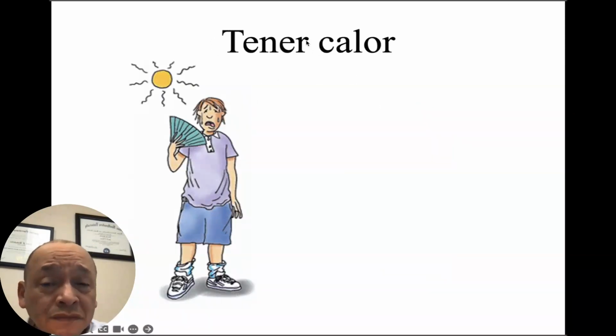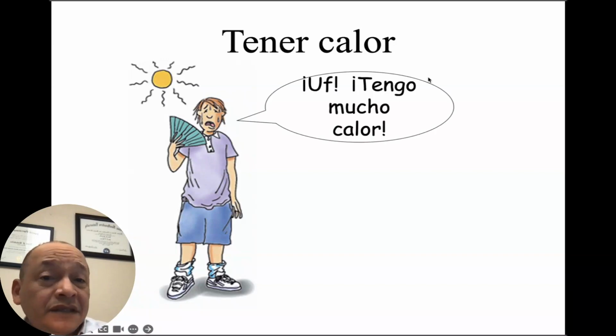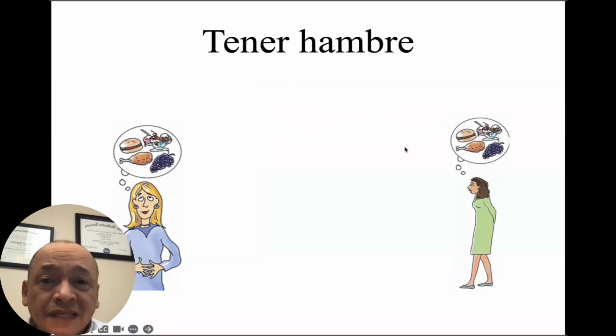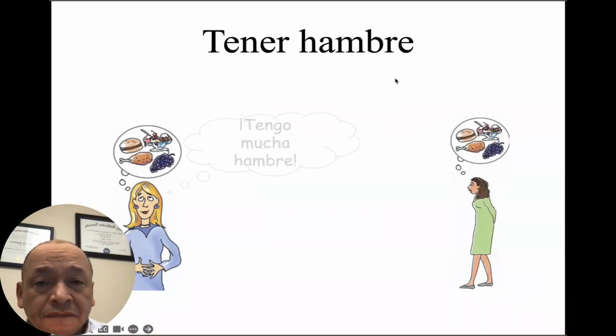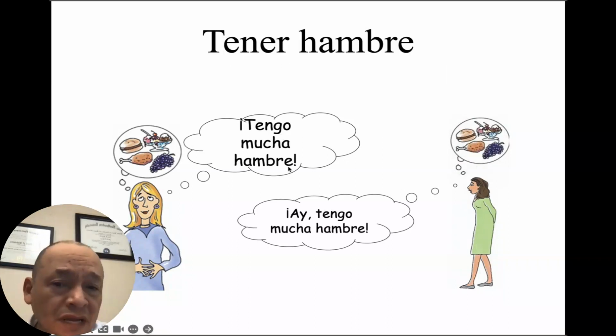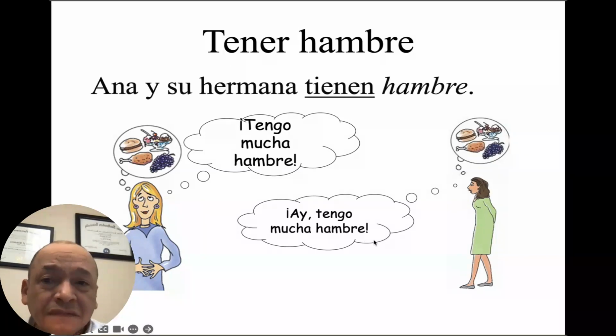Tener calor means to be hot. Tengo mucho calor. Tener hambre is to be hungry. Tengo mucha hambre. Ay, tengo mucha hambre. Ana y su hermana tienen hambre. Anna and her sister are hungry.